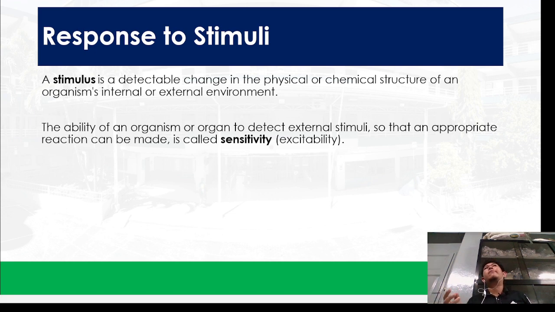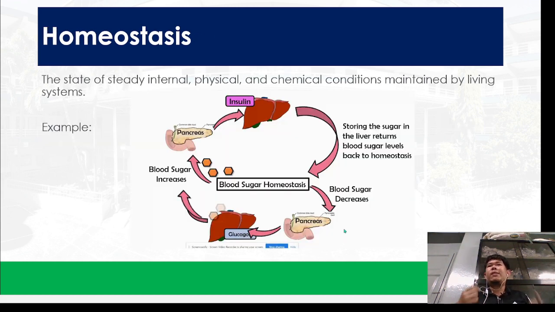Now, what about sweating? Is it response to stimuli or homeostasis? Generally, we can consider it a response to stimuli. But the very main reason why you are sweating is because you need to maintain that normal state in your body. You have your optimum body temperature. Although, if the weather is very hot, you could say yeah, it's a kind of response to stimulus, because the weather is hot so you need to sweat.